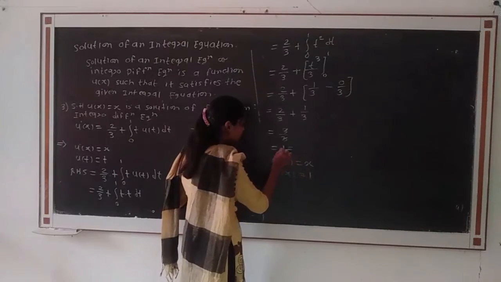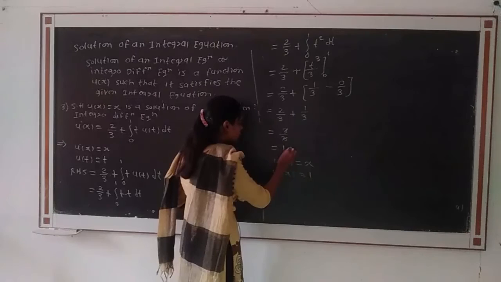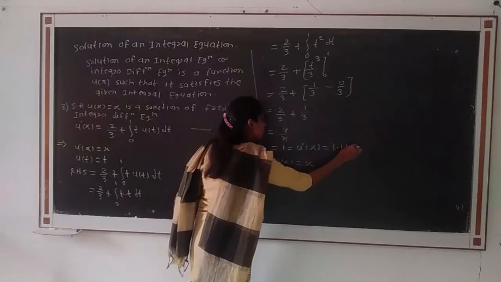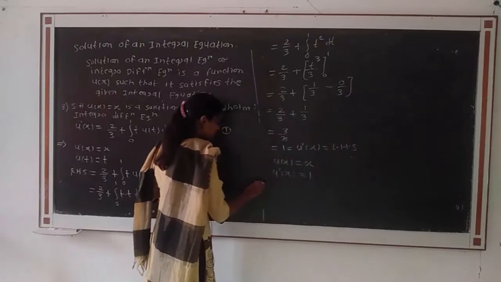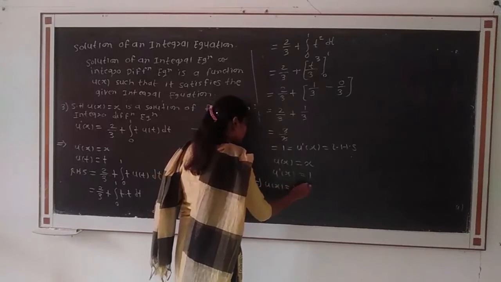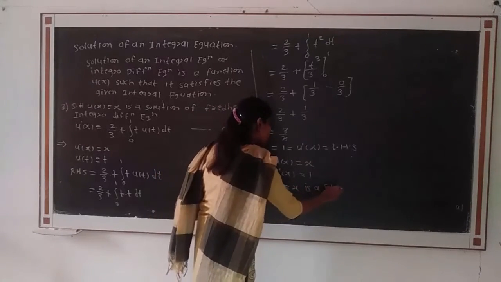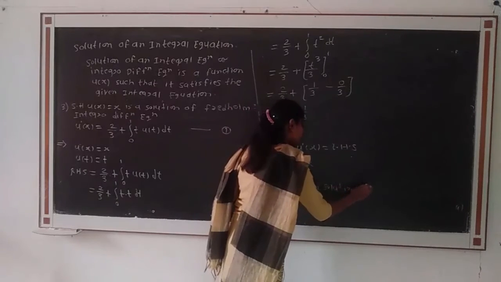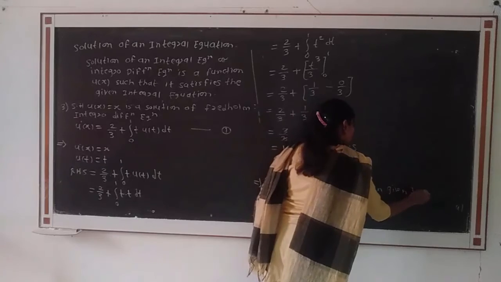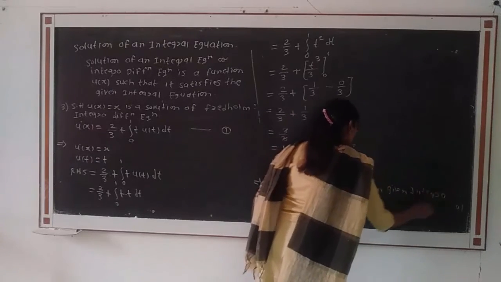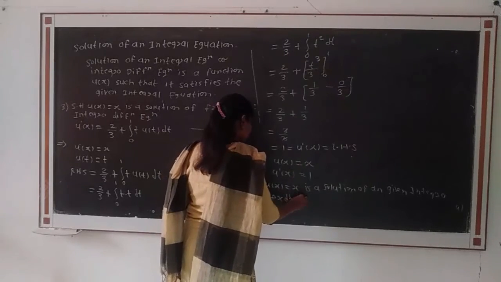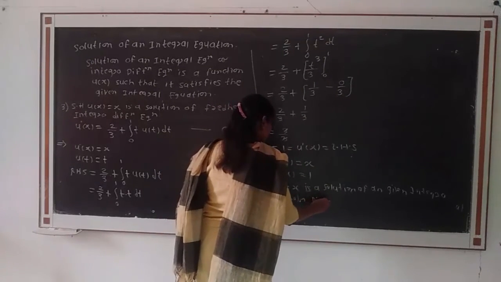Hence u of x is equal to x is a solution of the given integro-differential equation.